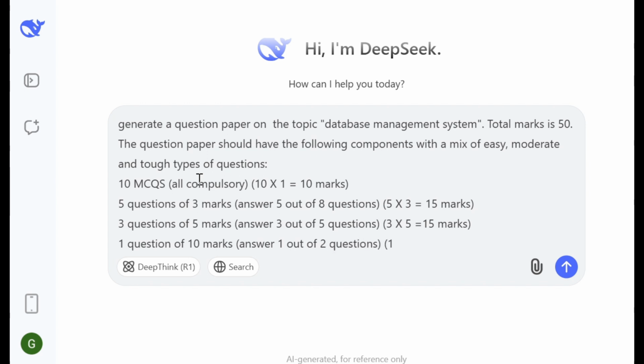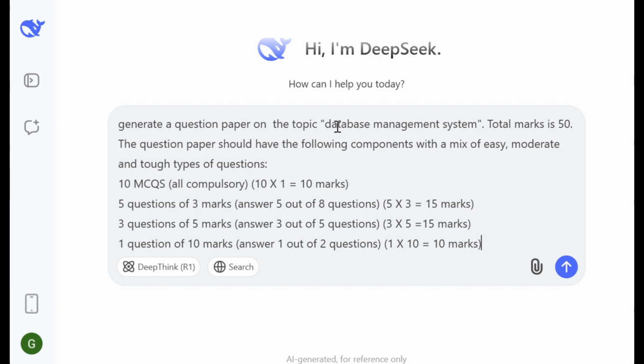And the marking pattern will be 1 multiplied by 10 equal to 10 marks. So 10 plus 15, 25, 25 plus 15, 40, then plus 10, 50. So the total marks of the question paper will be 50.